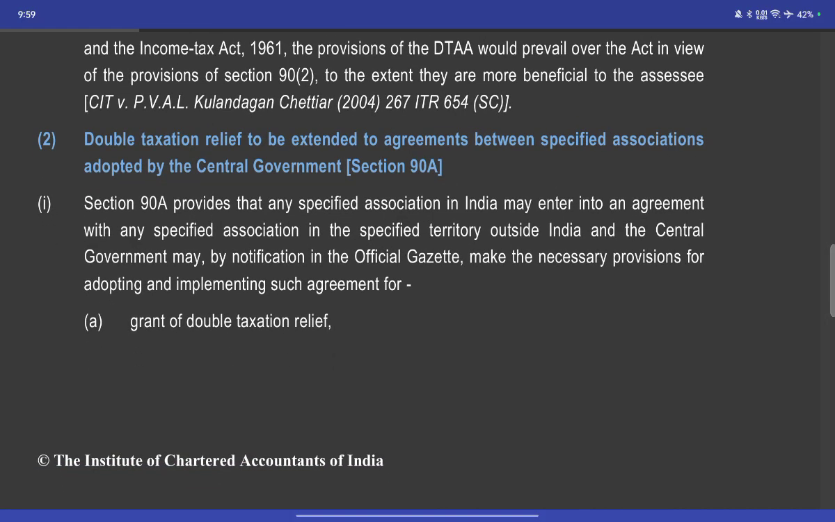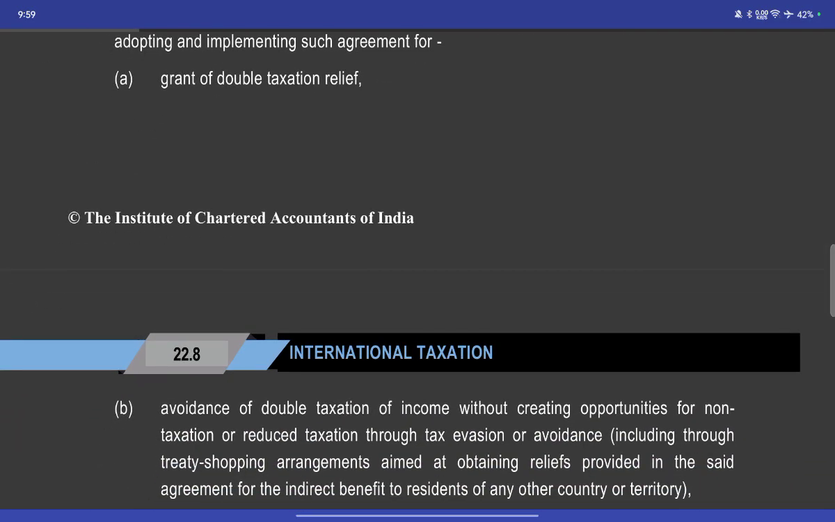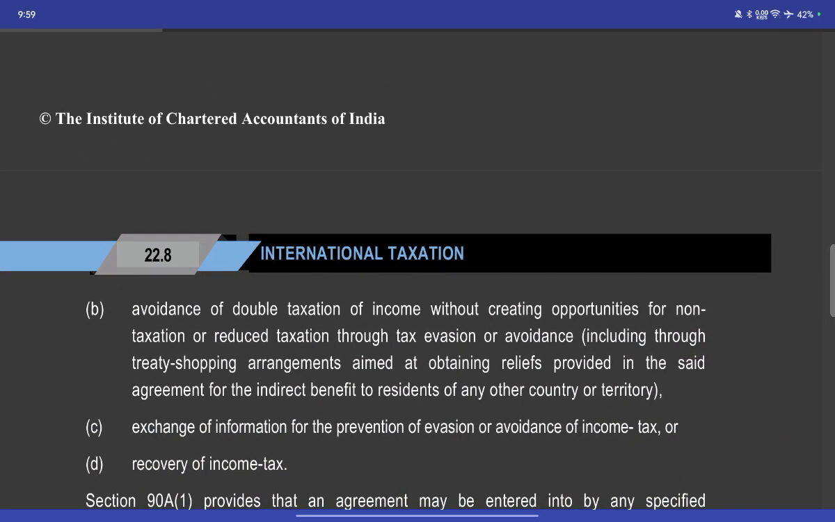Double taxation relief is extended to agreements between specified associations adopted by the central government. Section 90 provides that the central government may enter into an agreement with the government of any country or specified territory outside India, and by notification in the official gazette may make necessary provisions for implementing the agreement and granting double taxation relief.